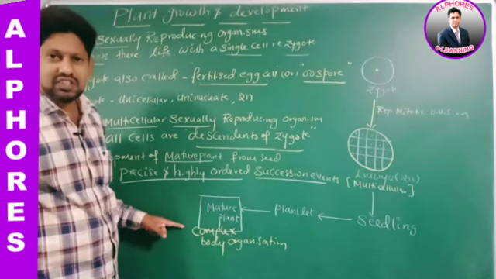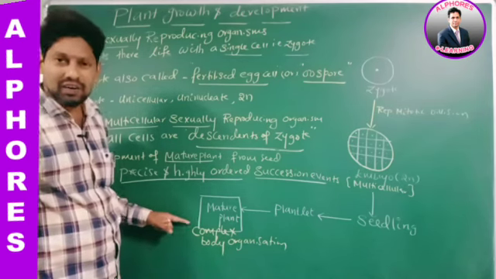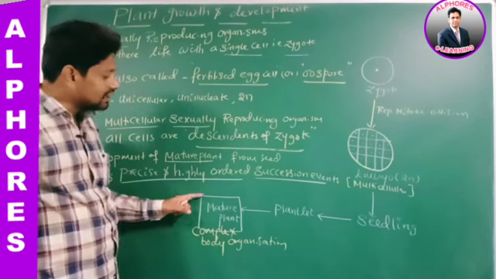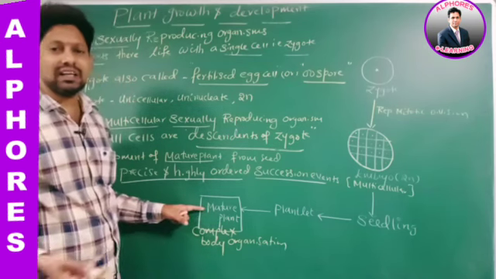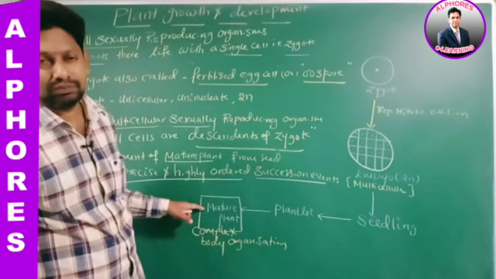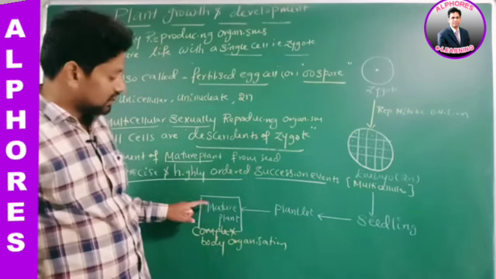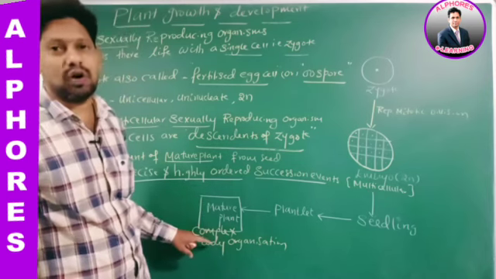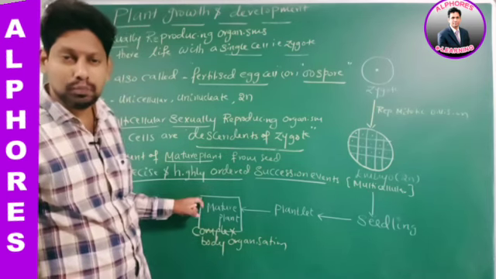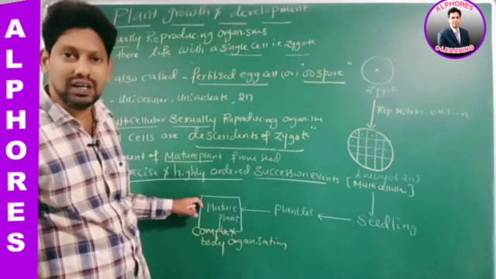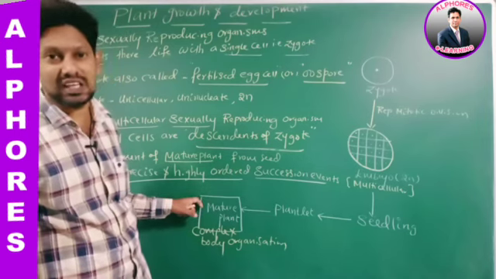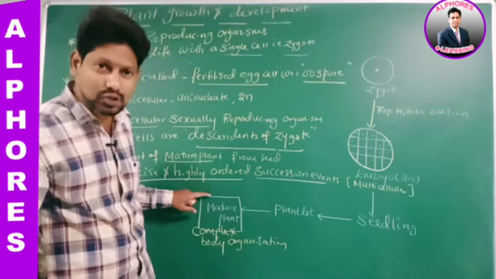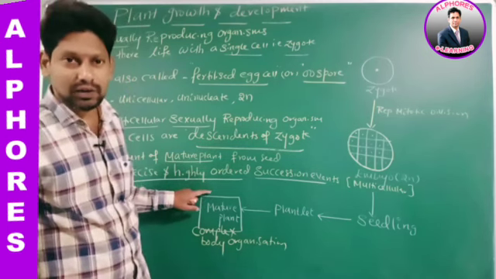It contains root, stem, leaves, flower, fruit, seed. And finally, what happens to this plant, sir? Ultimately, the plant has to die. Therefore, this mature plant has a complex body organization, because it bears root, stem, leaves, flowers, fruit, seed, and finally, after its lifespan, it is going to die. Is this statement okay? Right?